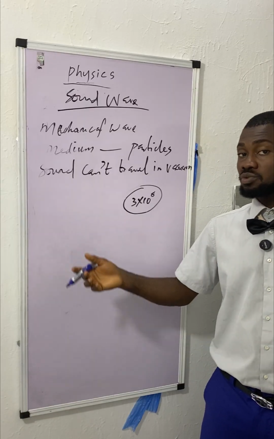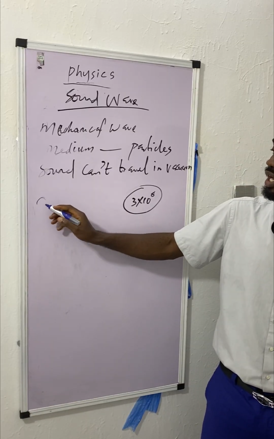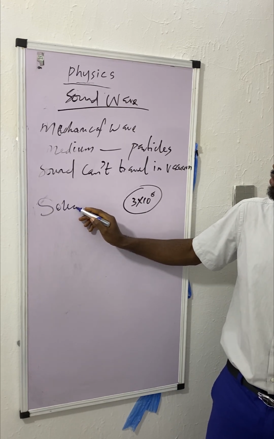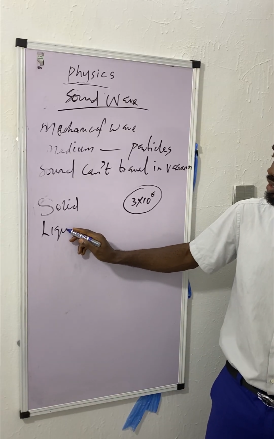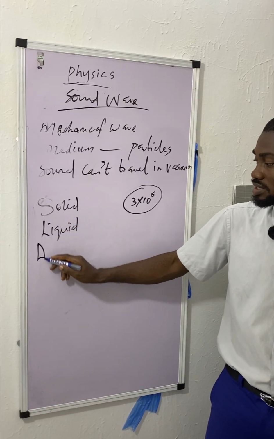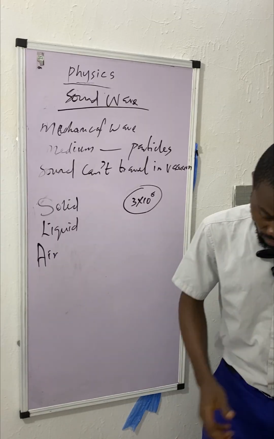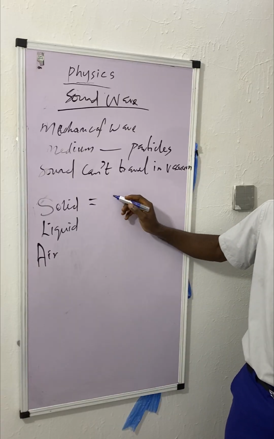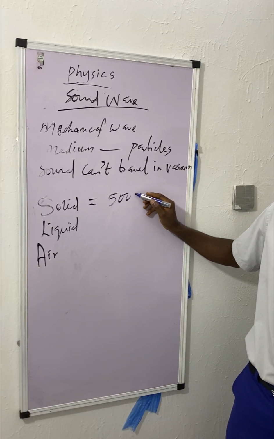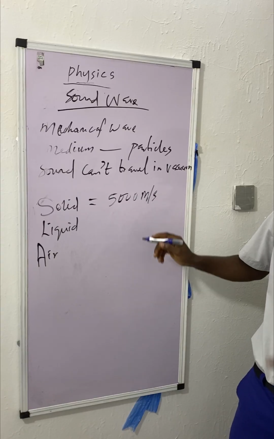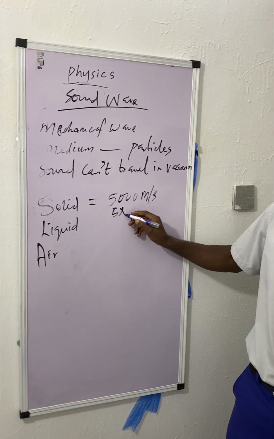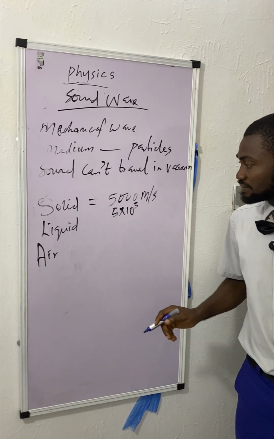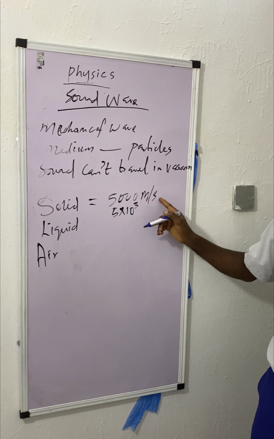The denser the medium, the faster sound travels in that medium. So you should expect that the speed of sound in a solid medium should be higher, because solid is denser. In a liquid it should be a bit higher than air. So air is the lowest. In the densest solid, like iron, sound will travel at 5,000 meters per second, roughly 5 times 10 raised to power 3.